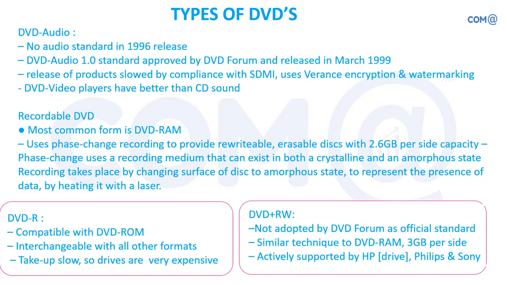So we had different standards. DVD audio was only released for storing the audio files. Later we got recordable DVDs. We called that a DVD RAM because we are able to record the data into the DVDs, right? Accordingly we split the DVD drives also. DVD-R is only used for reading the data from the DVDs. It can also read the data from CD because it is of lower capacity. DVD-RW can write the data into the DVD, and it can store more data compared to CDs.